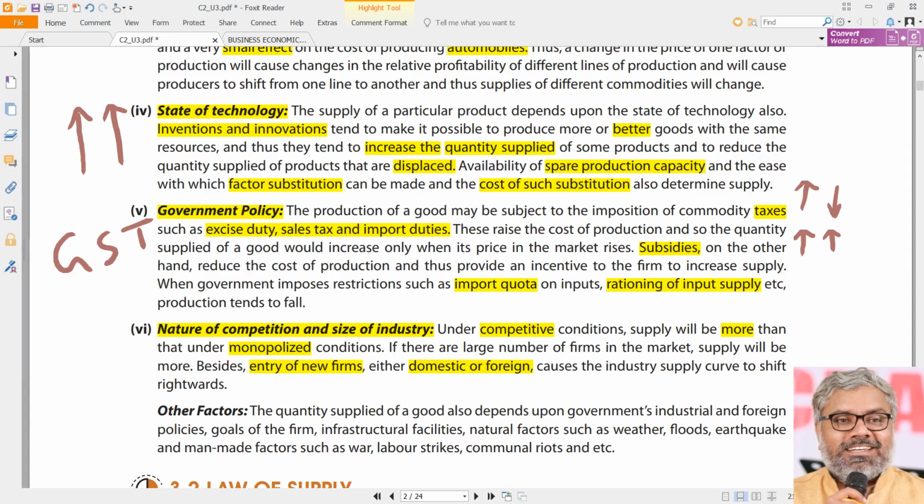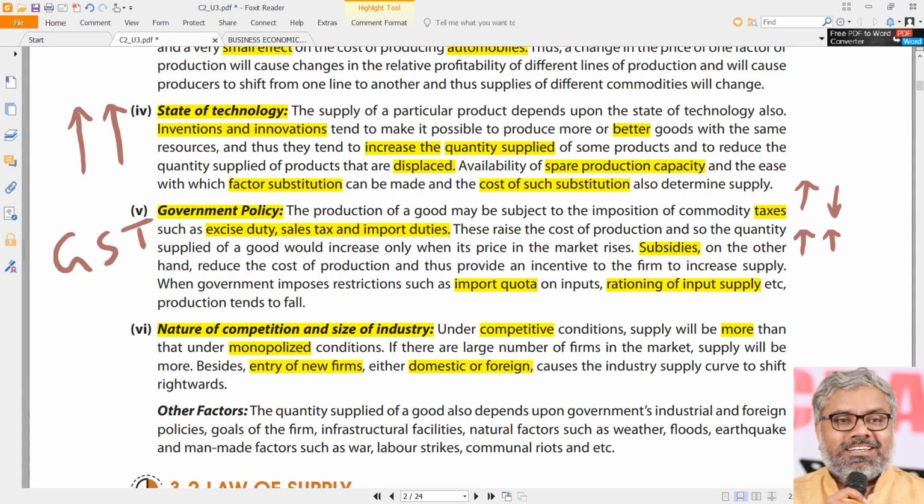Then Hero anyway was there. That was called Hero Honda for some time. Later now there are two different firms. And Bajaj anyway is there. Vespa has come again. TVS has come. Mahindra also is into two-wheeler manufacturing. Like this, there are plenty of firms that manufacture two-wheelers now. And naturally the supply will be more.